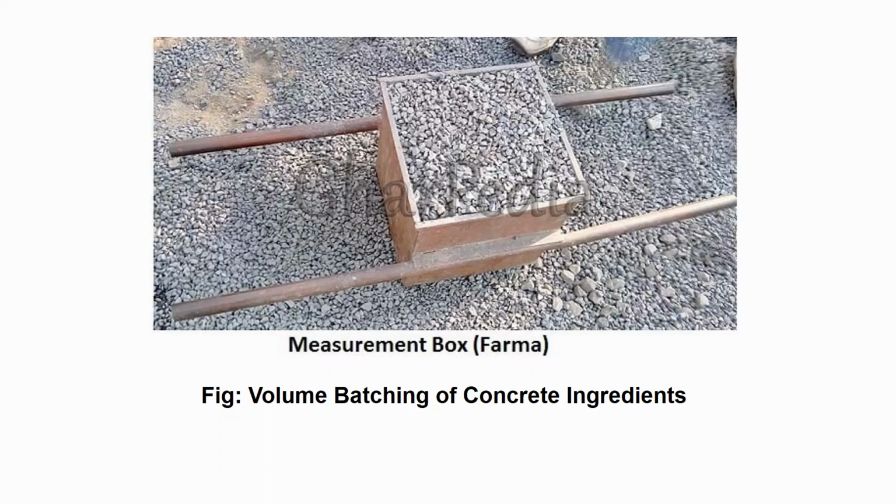But here, with the help of farmas, we will get a good quality of concrete compared to random volumetric batching, and the quality of this method is less compared to weigh batching. Understood?